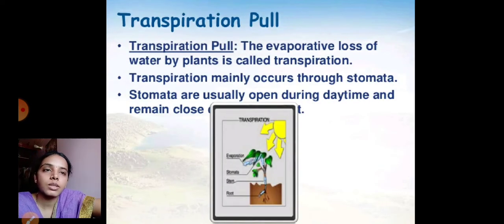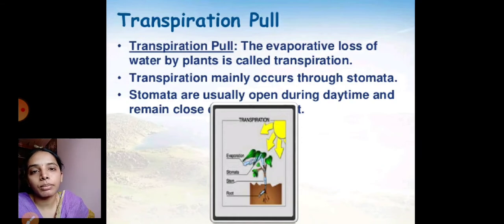So next one, that is transpiration pull. The evaporative loss of water by the plant is called transpiration. That is, the removal of excess water from the aerial parts of the plant body is called transpiration. We already discussed that. It occurs by the help of stomata, and even through cuticle, and even through lenticels. But most of all, transpiration in plants occurs through the stomata. They are usually open during daytime and remain closed during night time.